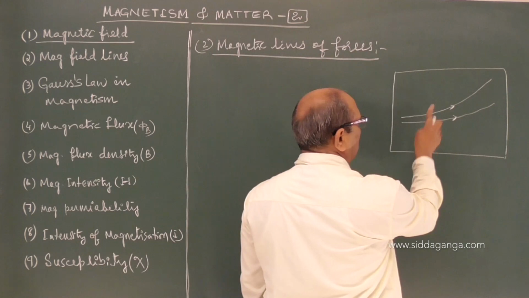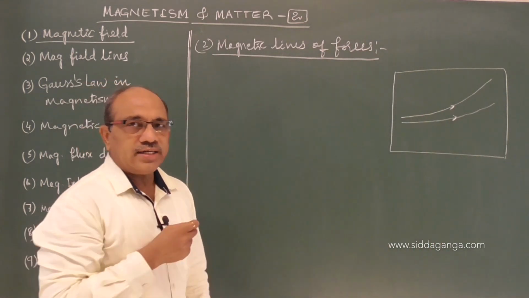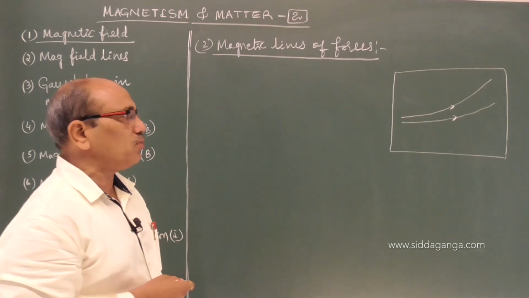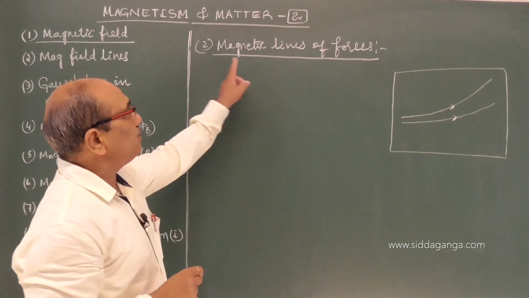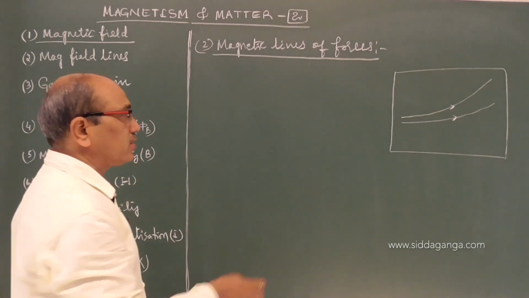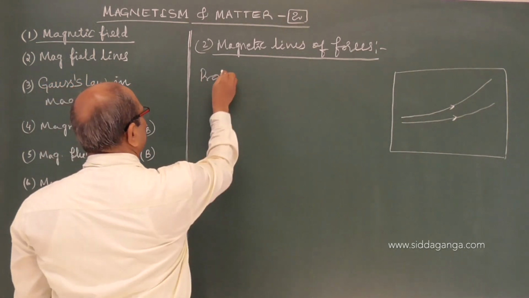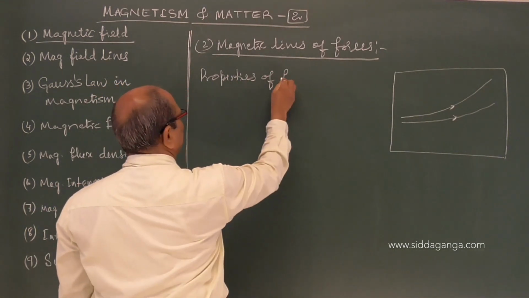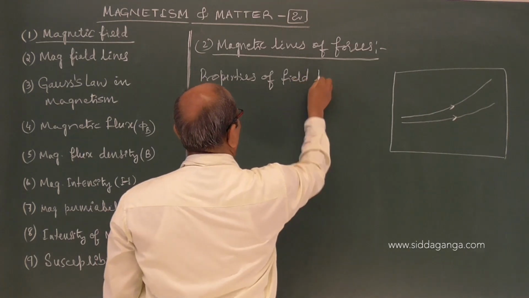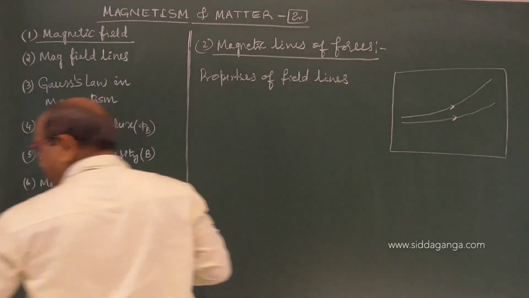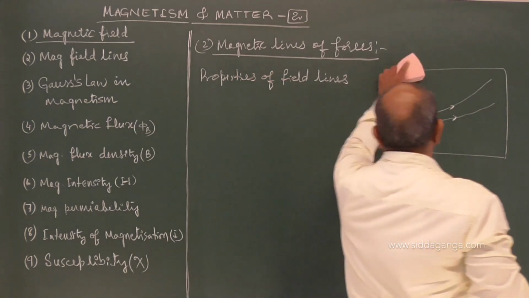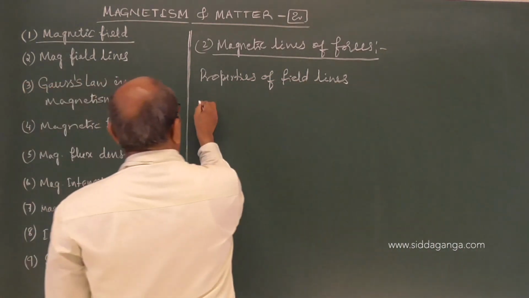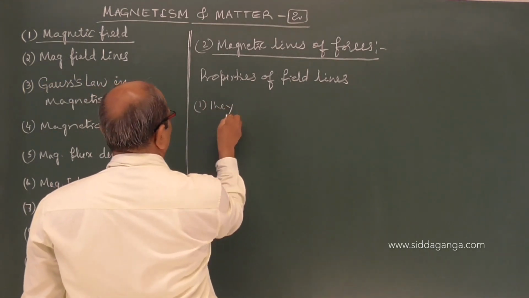So these are the imaginary lines drawn in the magnetic field along which a unit north pole, or free north pole, tends to move. That is how we define magnetic lines of forces. Now coming to the properties of magnetic lines of forces. Properties of field lines: magnetic field lines are observed to form closed loops.